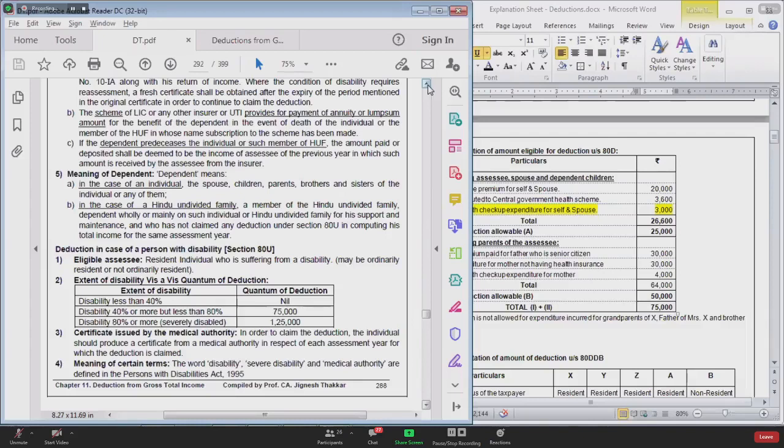One dependent is suffering from disability to the tune of 75,000. The other is suffering from a disability to the tune of 1,25,000. So will it be 75,000 plus 1,25,000, that is 2 lakhs? Answer is no. I told you earlier also, this amount is not per person. This is per assessee. This is not per dependent. If you are having 5 dependent persons, that doesn't mean that your deduction will be 75,000 times 5. Rizwan, have you understood?